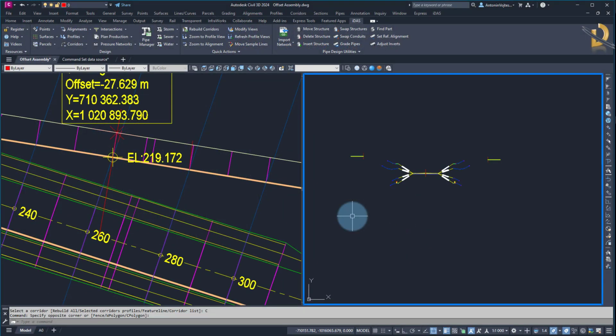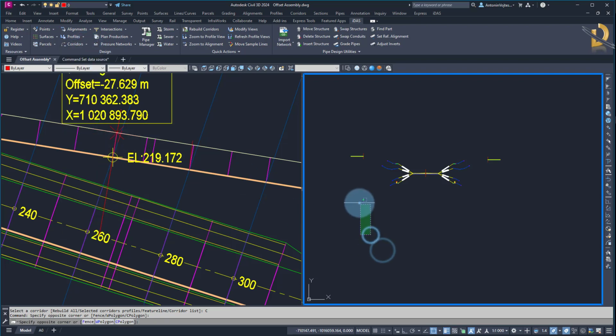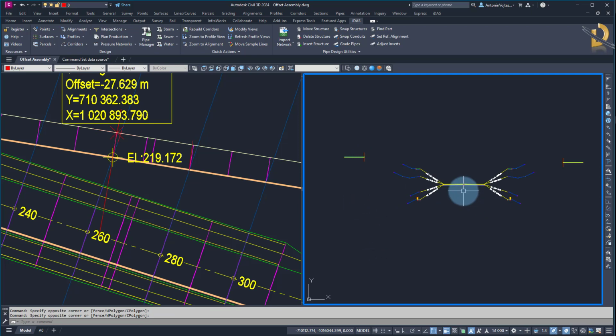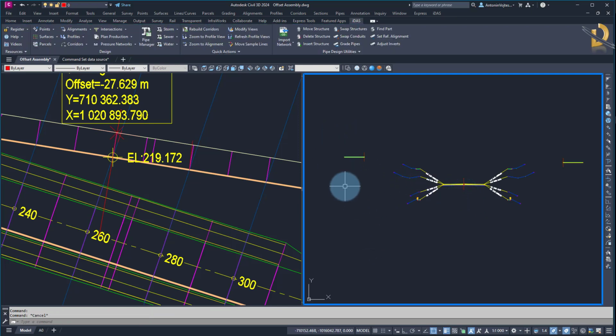In this video, I would like to show some enhancements and improvements we did in iDAS version 12.4, which I didn't cover in other videos. The first improvement I would like to mention is that for the profiles from corridor or dynamic profiles from corridor, you can use offset assemblies. Previously, any codes from those offset assemblies were ignored in that window where you can assign the codes. In this version, you can use offset assemblies.